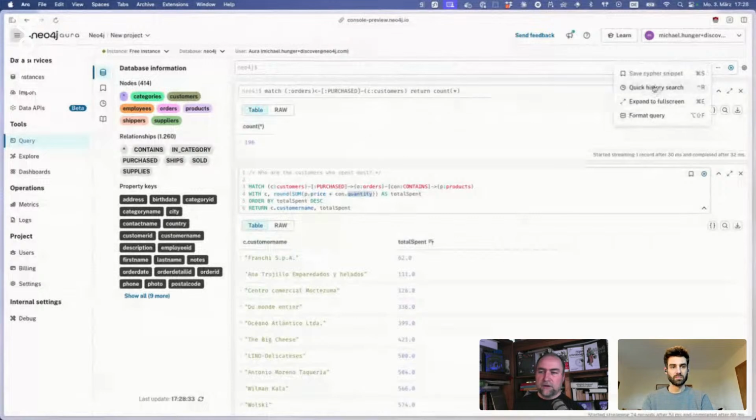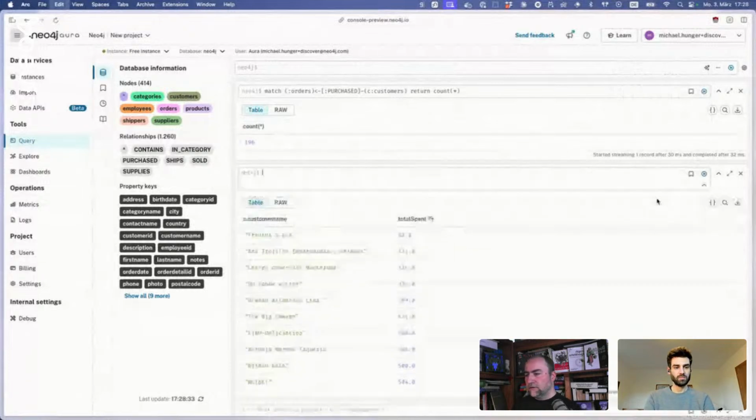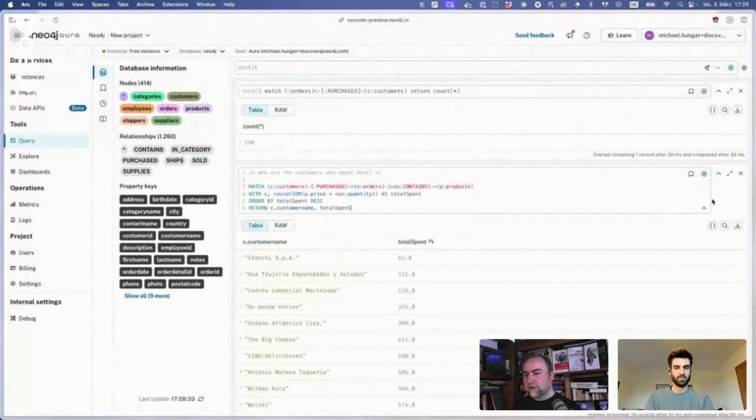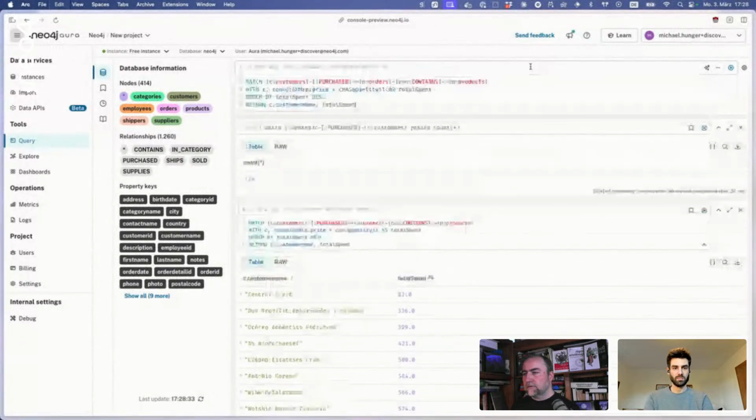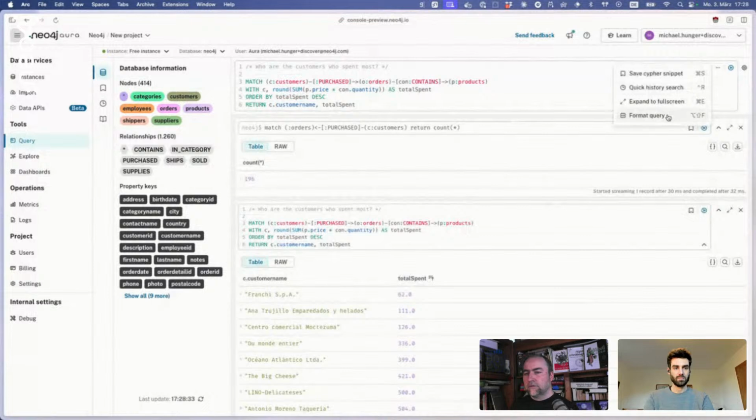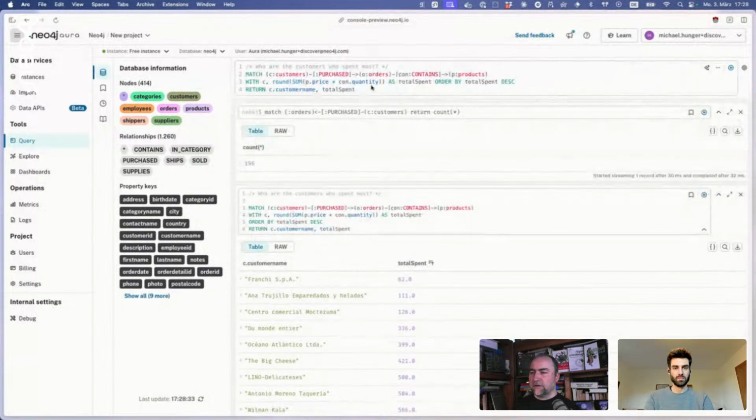I can also do saving Cypher and so on. I can even do linting, right? So for instance, if I go here, let me see, does it do this here as well? Format query, and then it reformats the query as well, which is really nice. So there are lots of nice things that you can do, and you can save the query as well.